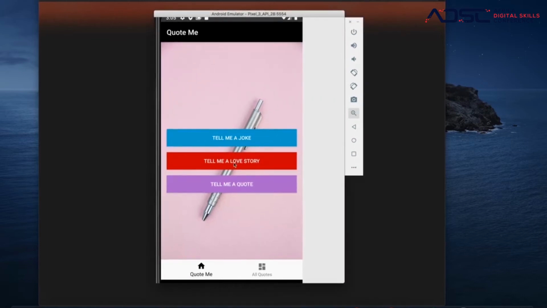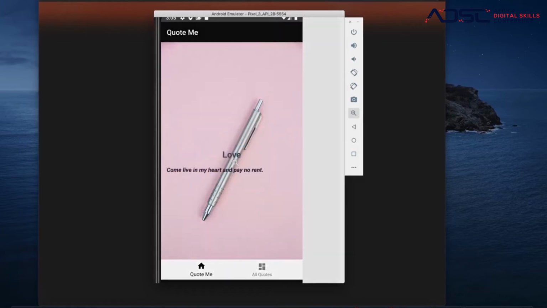Tell me another joke. Oh, who wants to hear a laugh story? I think there are some laugh birds in the audience. So let's hear a laugh story. Boom. Okay, about laugh. Come live in my hut and pay no rent. Wow. Okay, that sounds deep. I don't know who would want to live somewhere without receiving rent, but it looks like the person is madly in love. Anyways,